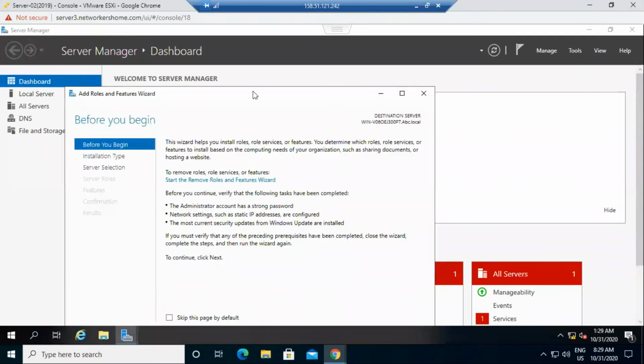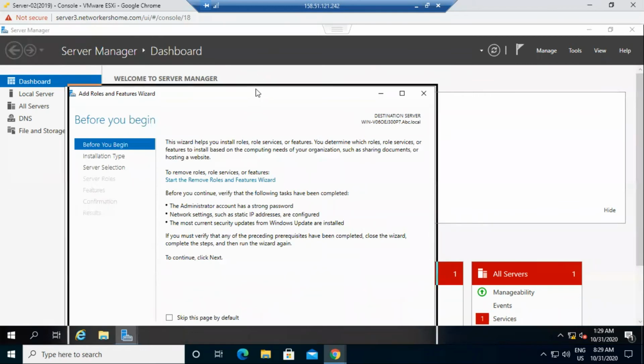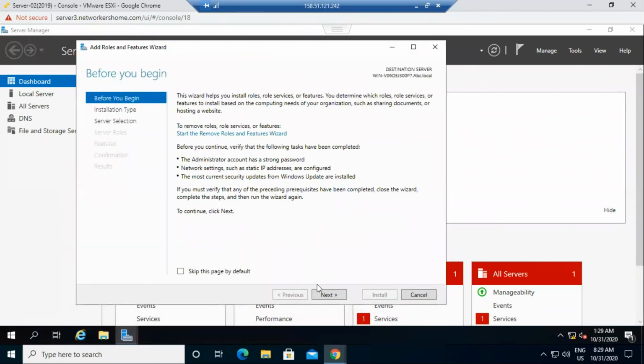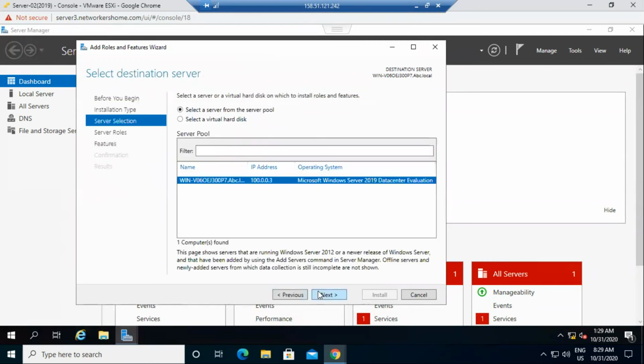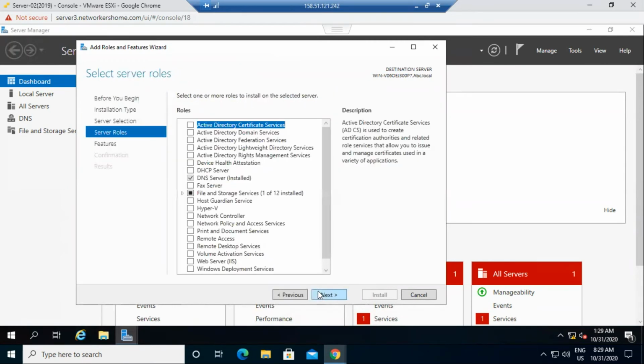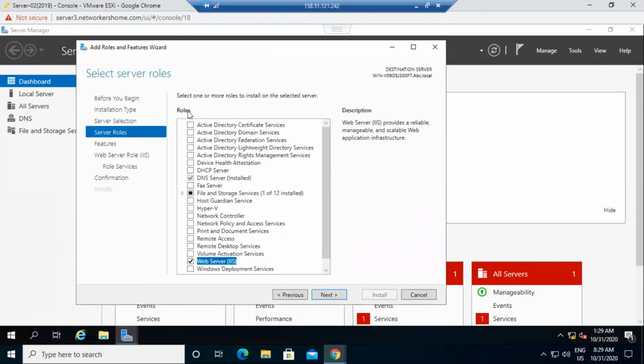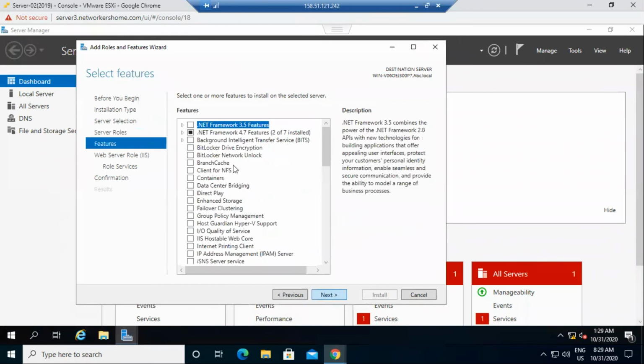So click on add roles and features, and simply click on next, next, next. Now I go for IIS. As you can see, web server IIS. I check this in roles. Right now I'm in roles. I check web server over there, and in features, we can use NLB, network load balancing.